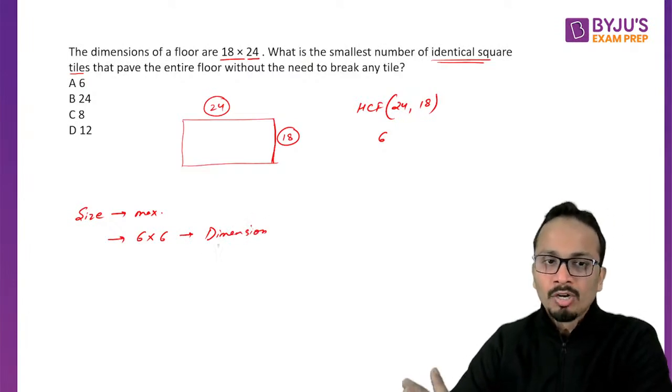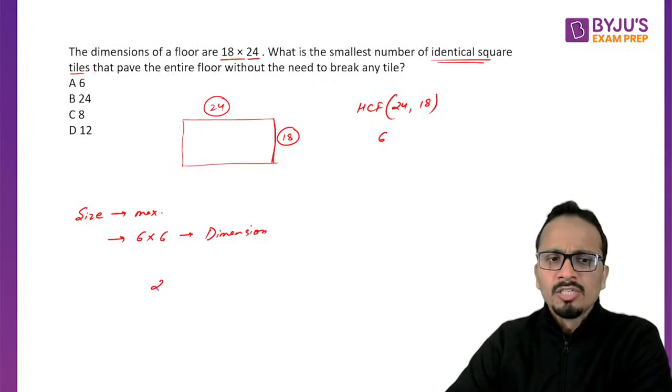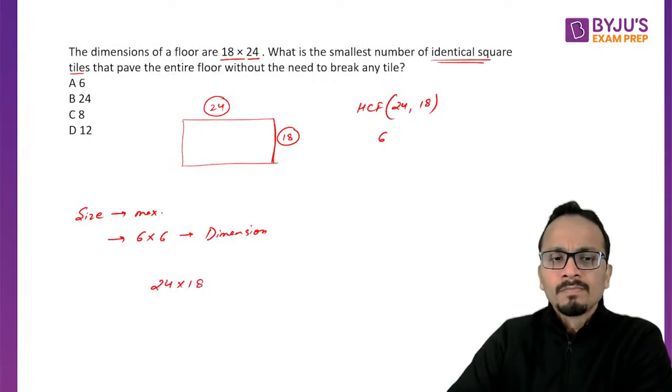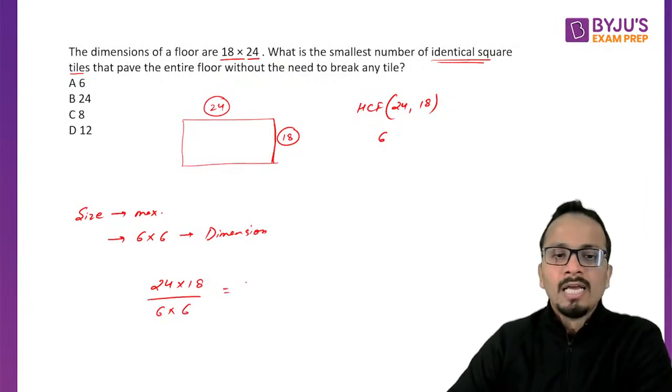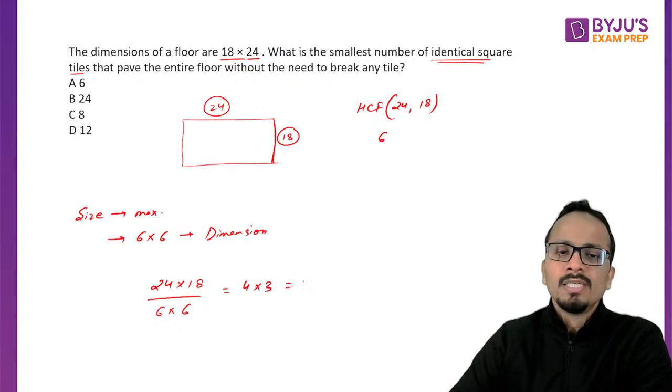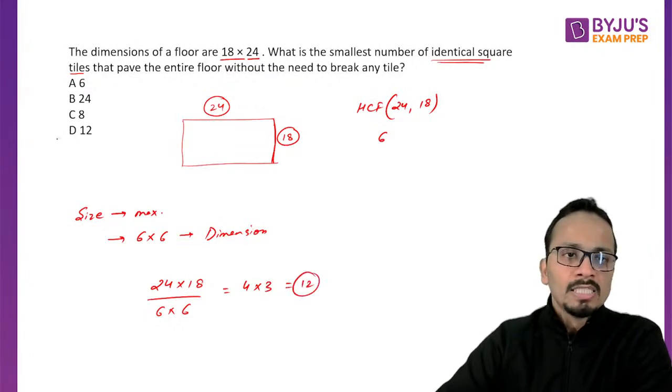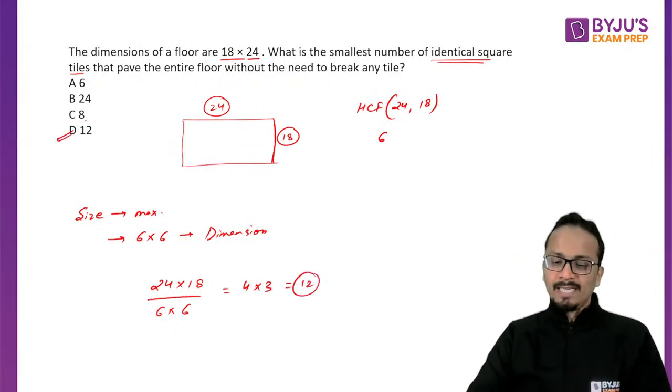So to find out the number of tiles, you can do the division, the total area of the floor divided by the area of one of the tiles. All right, so you will get your answer as 4 into 3 as 12. So answer will be option D in this case.